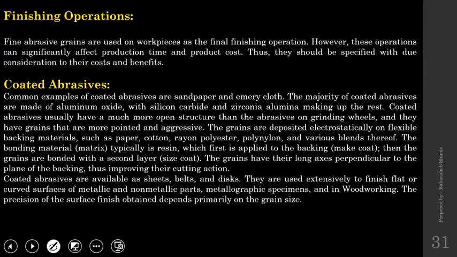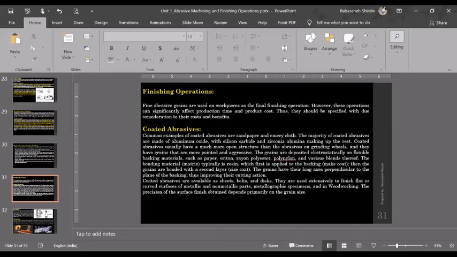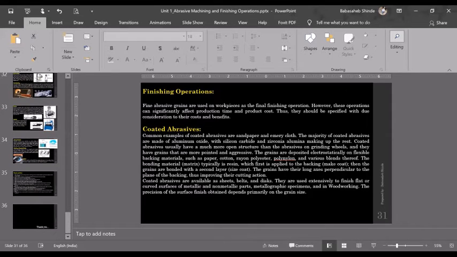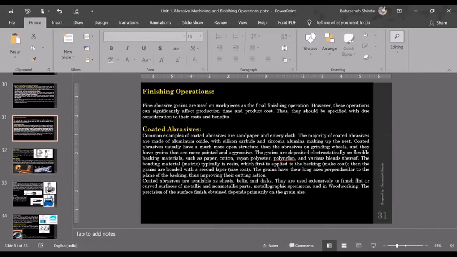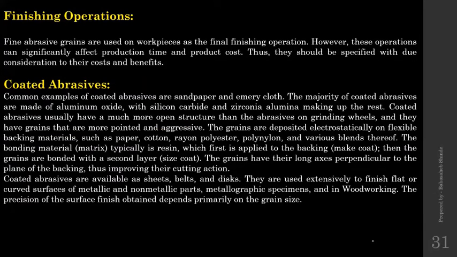Next, finishing operations. Okay, we are almost at the end of unit number 1. As I said, unit number 1 is focusing on grinding operations. Additionally, we are going to take a look at a few finishing operations also. Out of those finishing operations, the first category that we are going to talk about is coated abrasives.